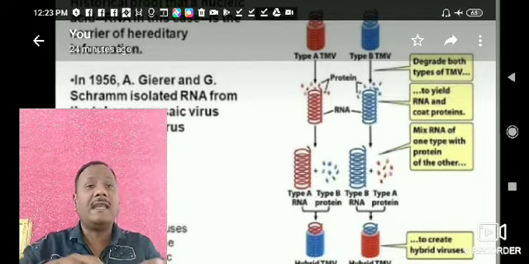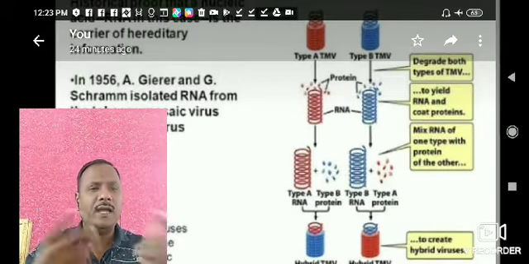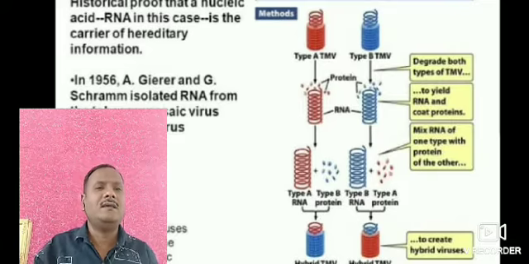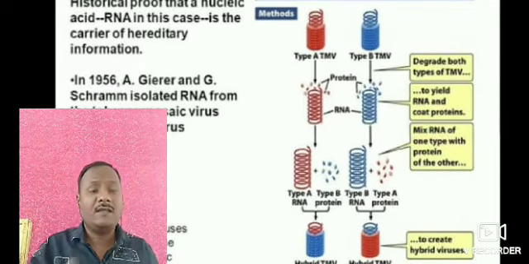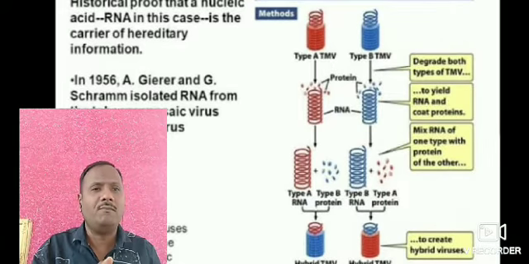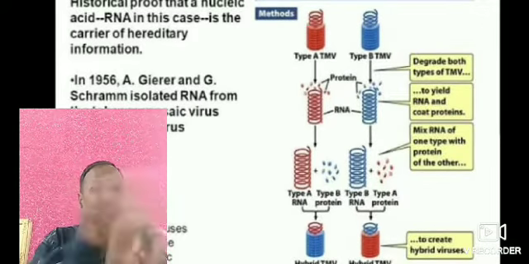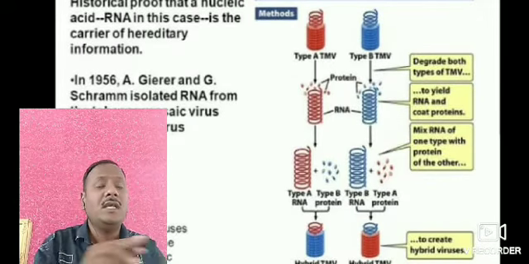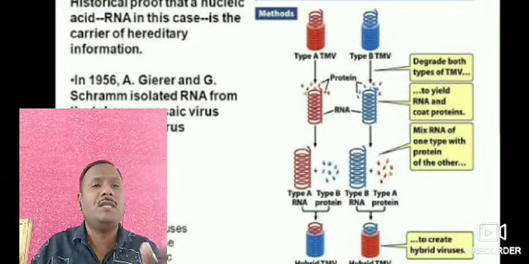The proteins and RNA are separated by using a centrifugation process, and in the next stage the scientists exchanged the proteins.